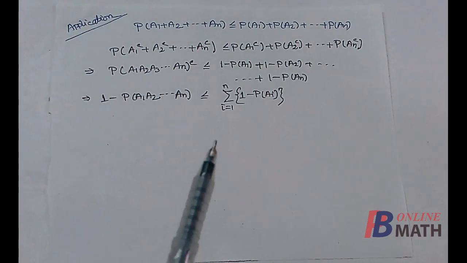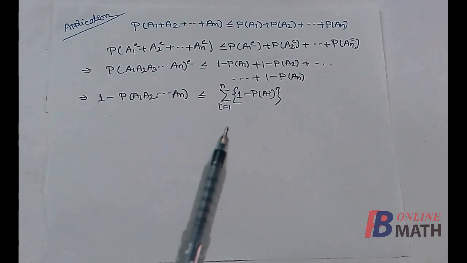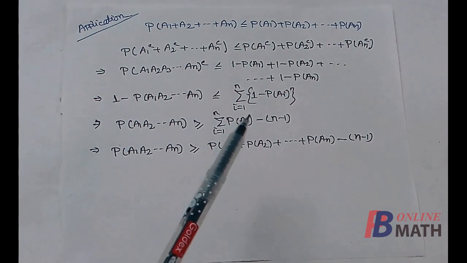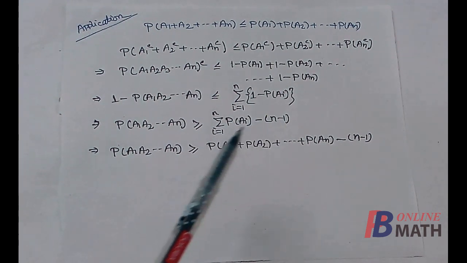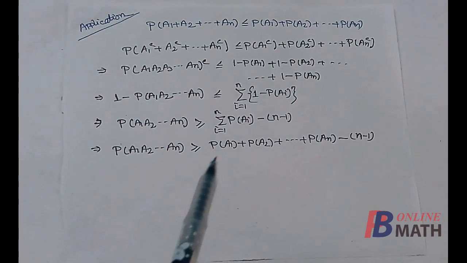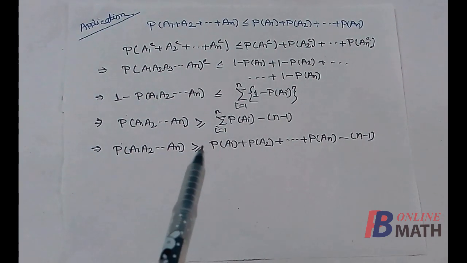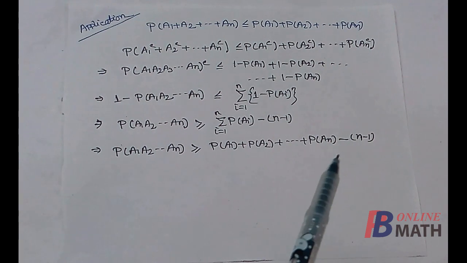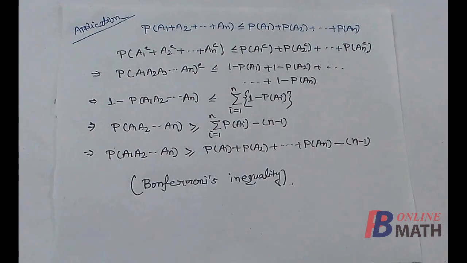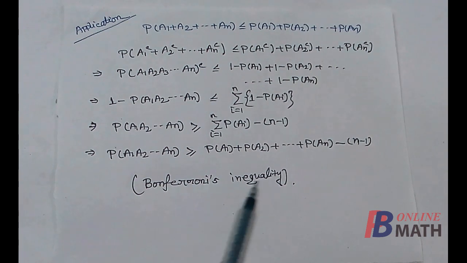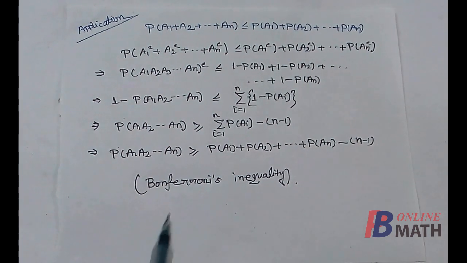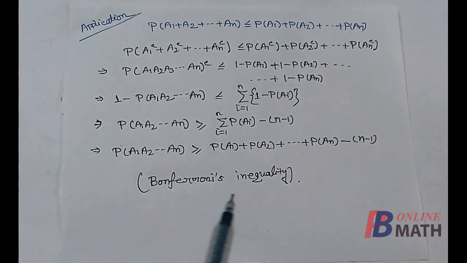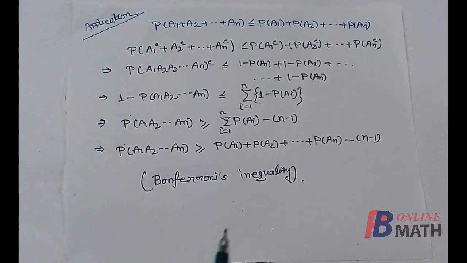In the right hand side we have used the summation here. Now sum is from i equal to 1 to n. So now here it is summation over i from 1 to n. So this is n minus sum of these events. Now rearranging the terms, we have found that probability of A1 intersection A2 intersection An is greater than or equal to probability of A1 plus probability of A2 plus up to probability of An minus (n minus 1). This particular inequality is called Bonferroni's inequality. So this is an application of Boole's inequality. Now using Boole's inequality we can prove this Bonferroni's inequality. So that completes this part.